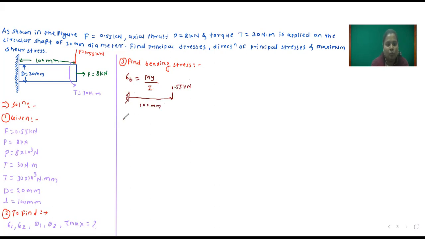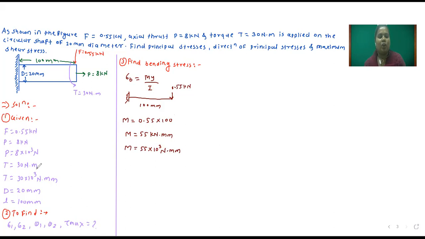So moment, which is equal to 0.55 into 100. So M, which is equal to how much? 55 kilonewton mm. We will convert into Newton mm. So M, which is equal to 55 into 10 raised to 3 Newton mm. So this is the moment.